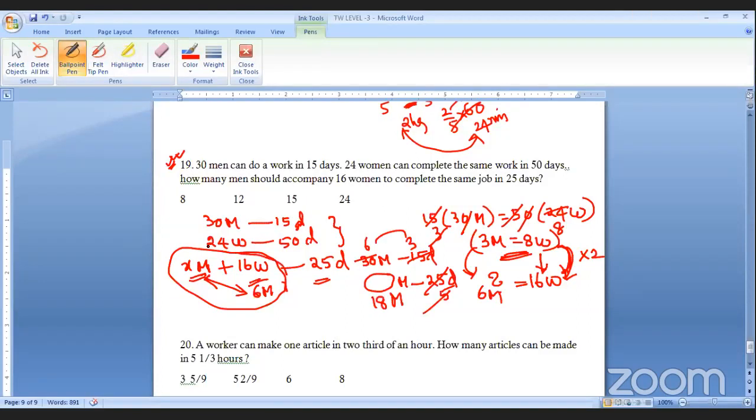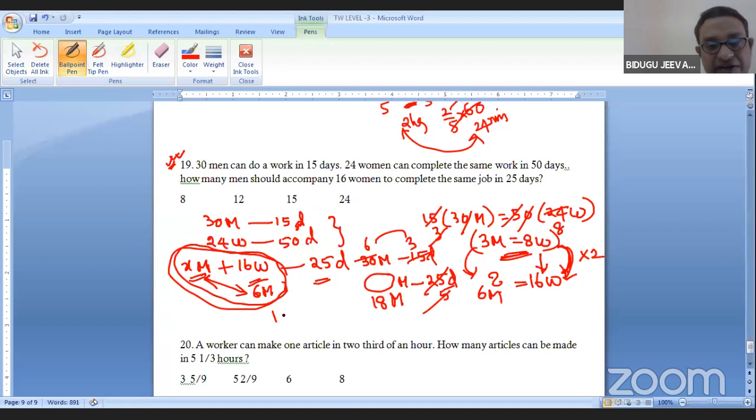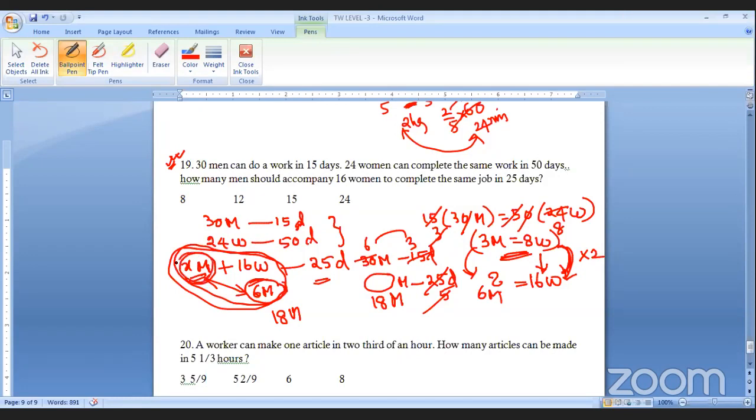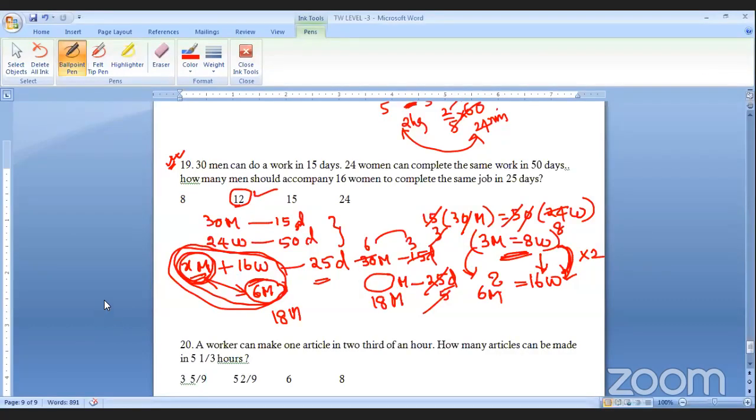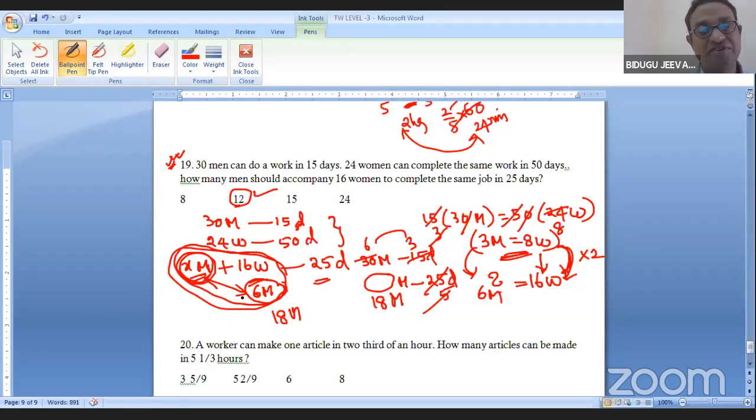So this whole part is 18 men. Already in this, how many people are there? 6 men. How much is this? 12. Clear? Is it right? Yes, sir. Very good. Excellent question, right? We go to the last question.